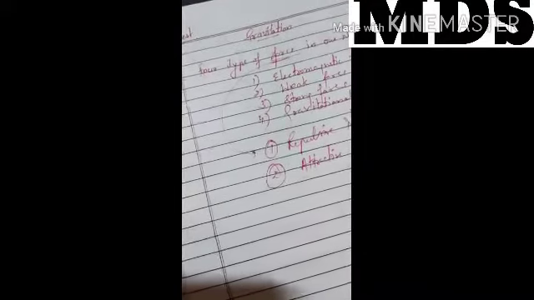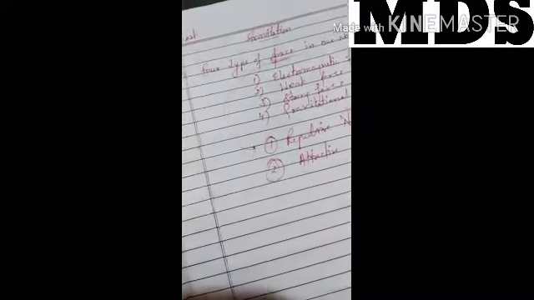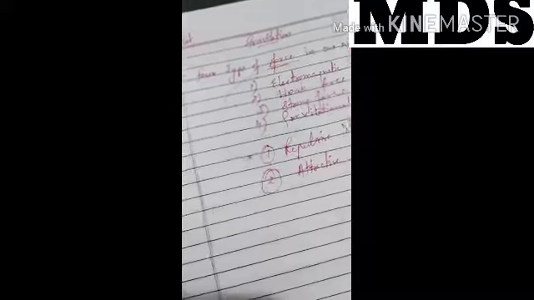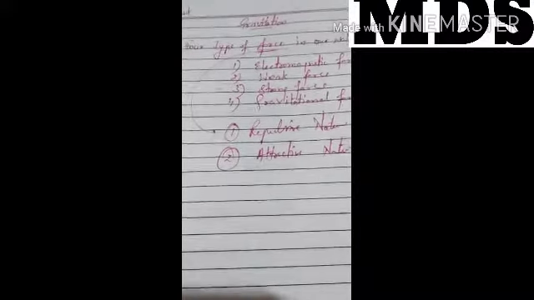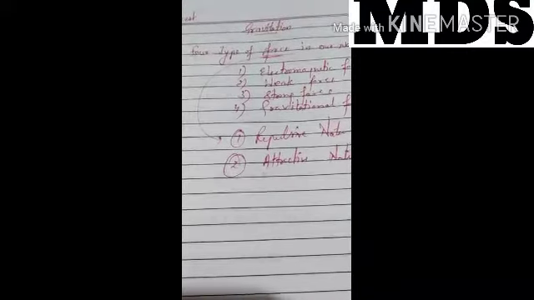If 2 objects come toward each other, that is the attractive nature of the force. If both objects move outward in opposite directions, that is repulsive nature. Some forces are attractive, some are repulsive, and some have both types. In the first chapter you have done the electrostatic force.